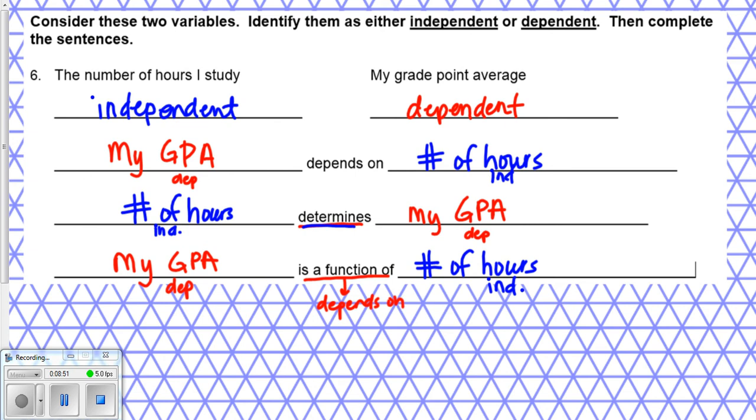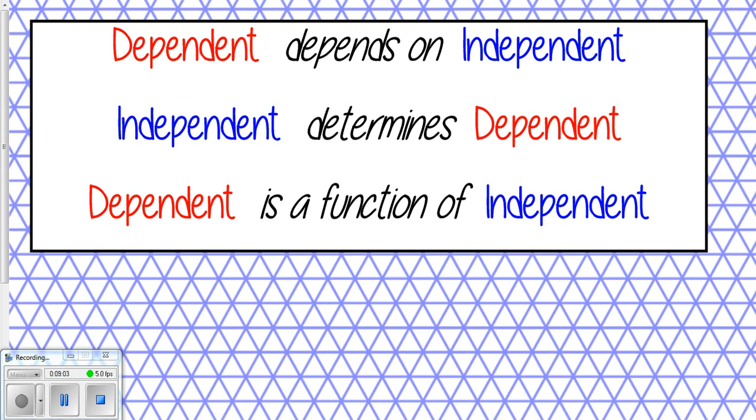Alrighty, so on the next slide, you'll see that I've summarized these 3 to make it a little bit easier, but you are going to be expected to know the difference between all 3 and how to write any situation in any form. Here's a box that summarizes all 3. When you're using the term depends on, it needs to be dependent first, independent second. When you're using the word determines, you have independent first and then dependent second. When you use the phrase is a function of, dependent is first, independent is second.